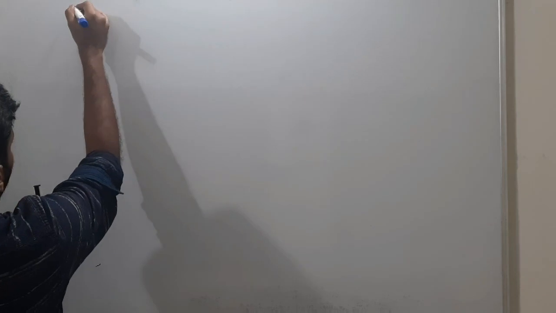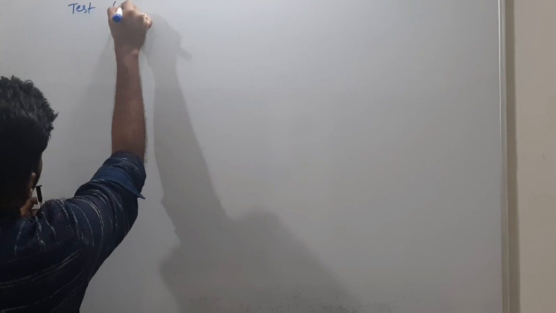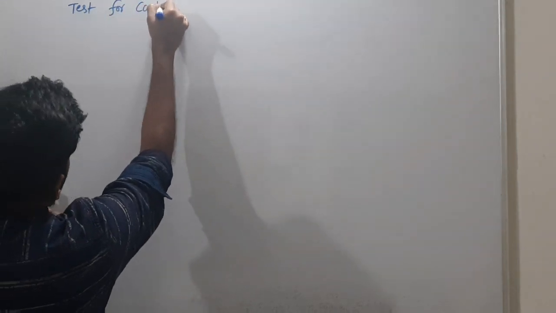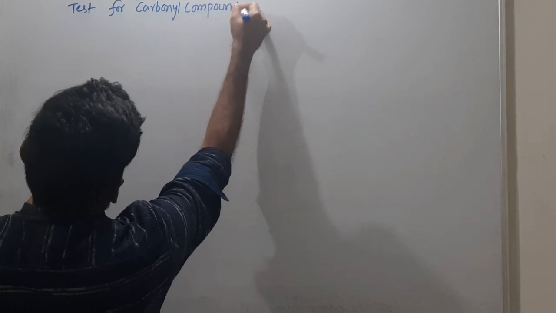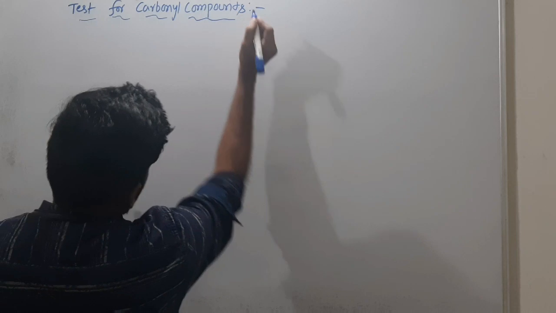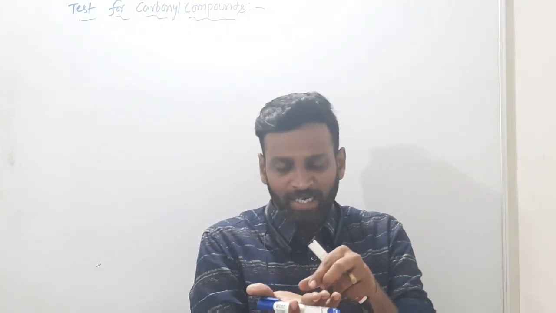Now we will discuss a few examples, like tests for carbonyl compounds. Suppose you are in a chemistry lab in front of an examiner. He gives you a powder, an organic compound powder, and asks what that powder is.